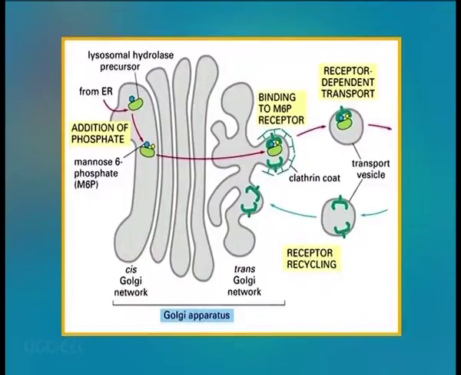The first to be described were the clathrin-coated vesicles, which are responsible for the uptake of extracellular molecules from the plasma membrane by endocytosis, as well as the transport of molecules from the trans-Golgi network to lysosomes. 2 other types of coated vesicles have been identified as budding from the ER and Golgi complex.